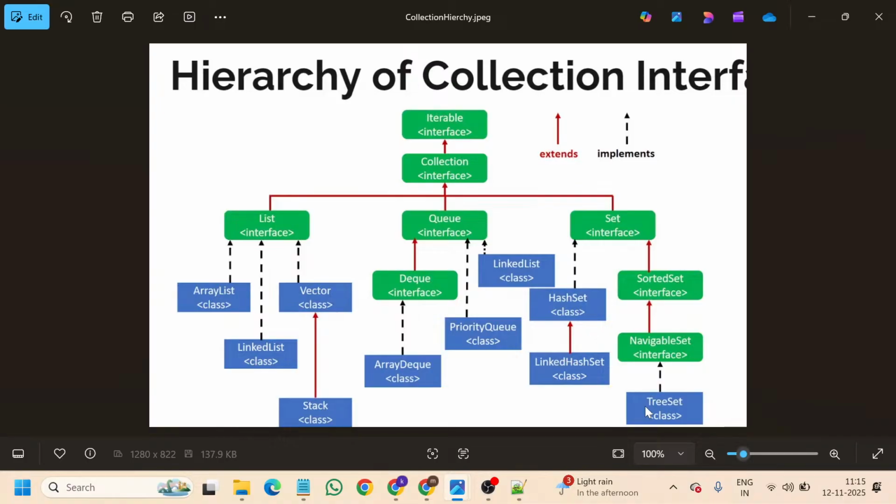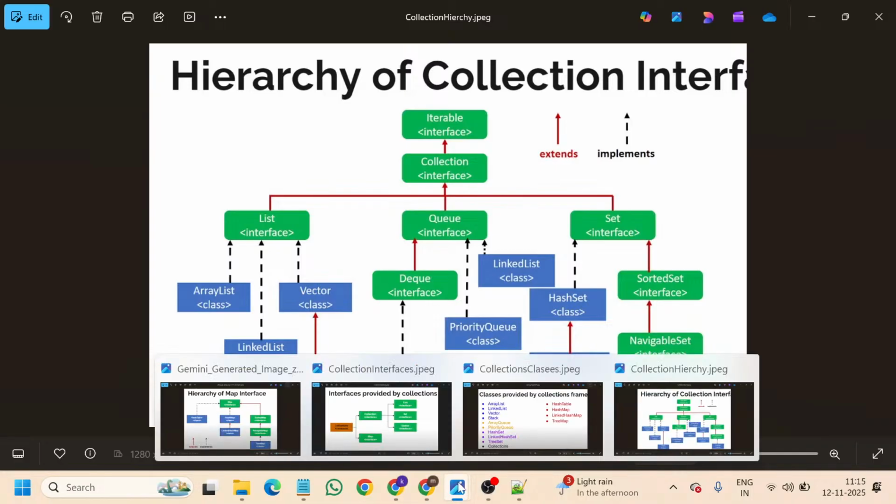If you are aware of this set interface, then watch the map interface. See, one second.